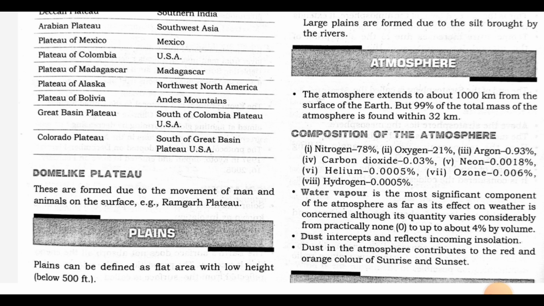Dust intercepts and reflects incoming insolation. Dust in the atmosphere contributes to the red and orange color of sunrise and sunset.